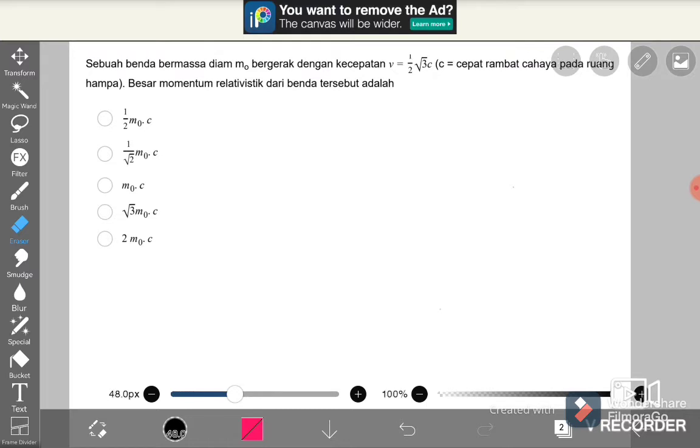In my mind, I predict this material will be presented at the UTBK examination around 30 until 40%. So it depends on you how deep to learn about this material.